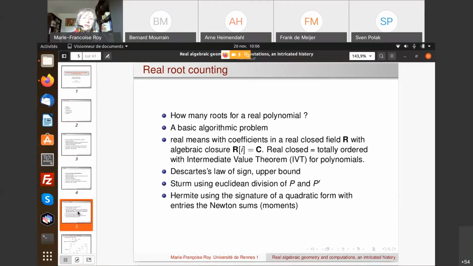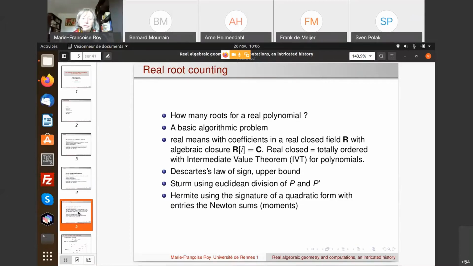So if we want to count the number of real roots of a polynomial, if we go back in history, the first one maybe was Descartes' law of sign, but it was not counting properly the number of real roots. It was just giving an upper bound on the number of real roots based on the sign changes on the coefficients of the polynomial. Then we have Sturm's theorem, which is using the Euclidean division of P and its derivative.